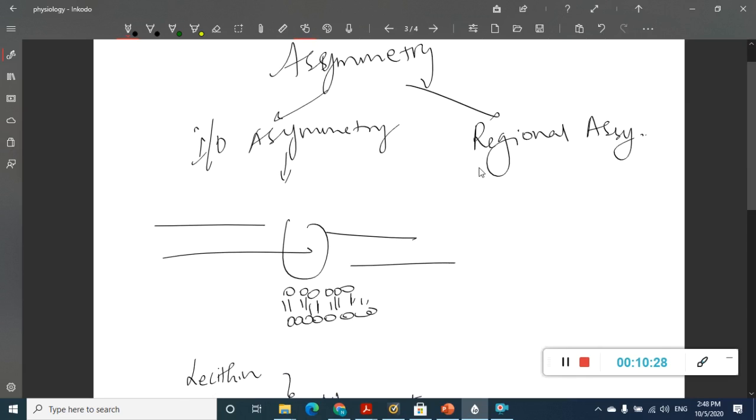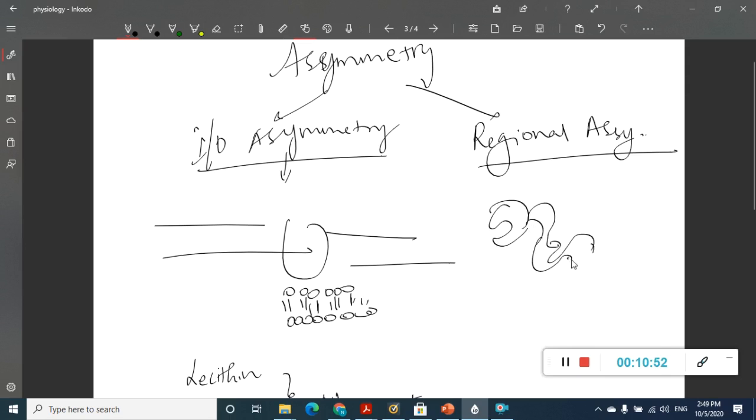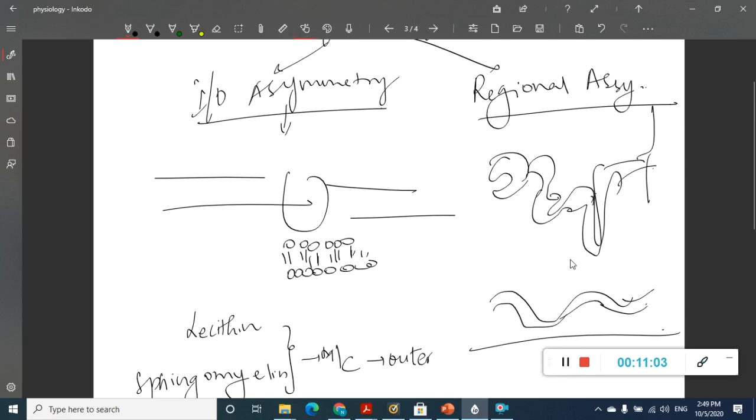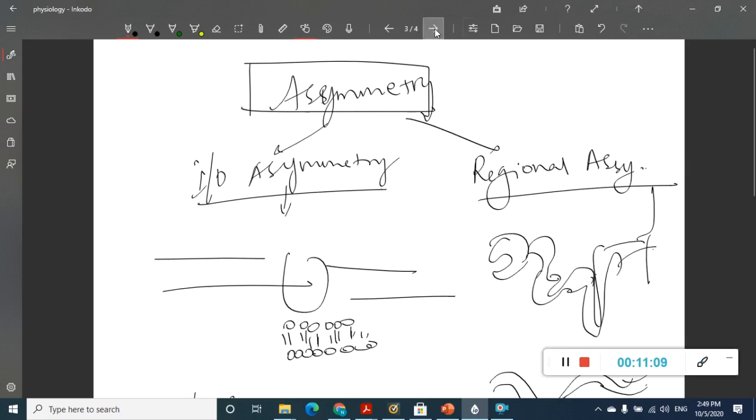And there is one more important thing, that is regional asymmetry. This was inside out asymmetry. Then we have regional asymmetry also. That is, these lipids or proteins are specific to the organ in which they are located. For example, the renal tubules are coiled, whereas the intestinal mucosa is shaped something like this, right? So based on the region also, the distribution of the lipids and proteins will differ. That comes under asymmetry.